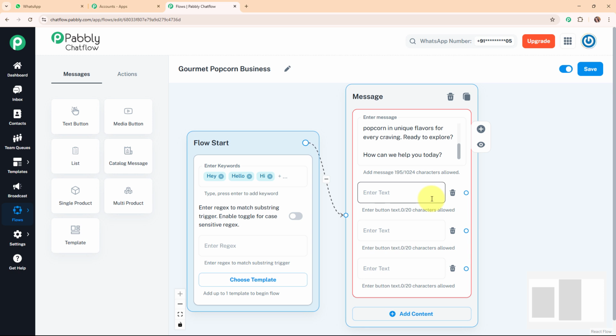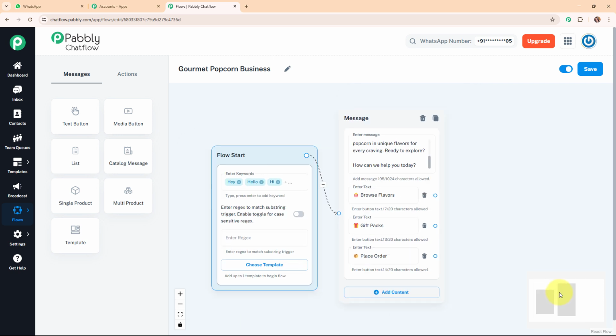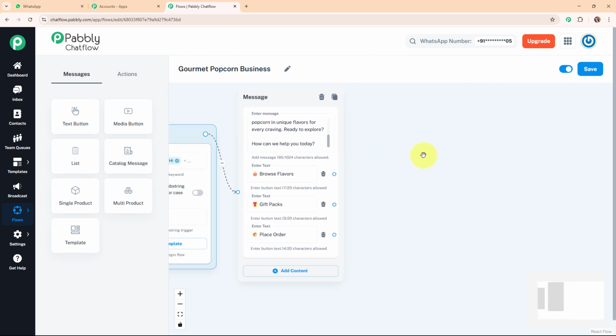Alright, so I'm going to add the text as browse flavors, gift packs and place order. Alright, so here I've added 3 quick replies buttons, and now I'm going to set up this WhatsApp chatbot further for these quick replies buttons as well. So let's start with browse flavors.